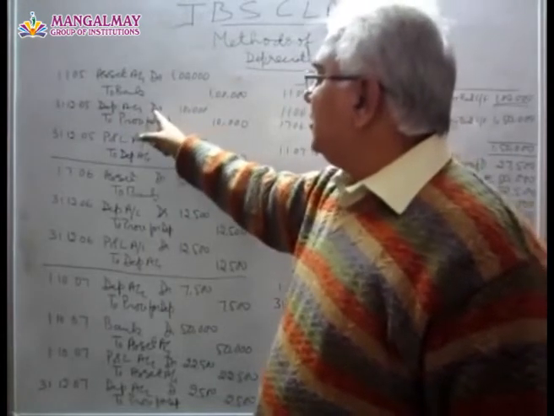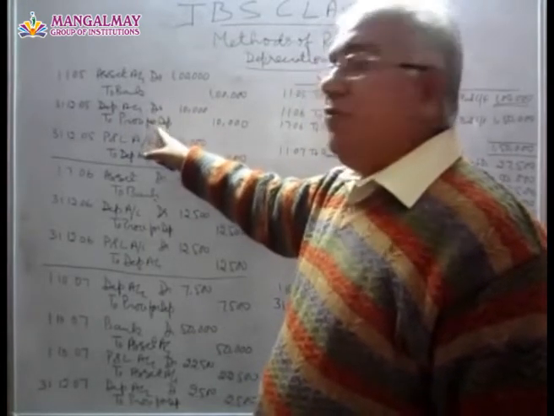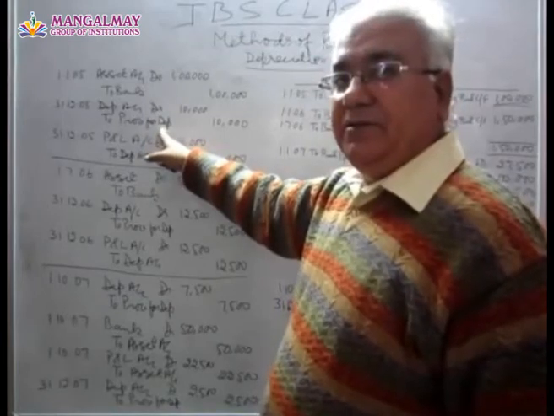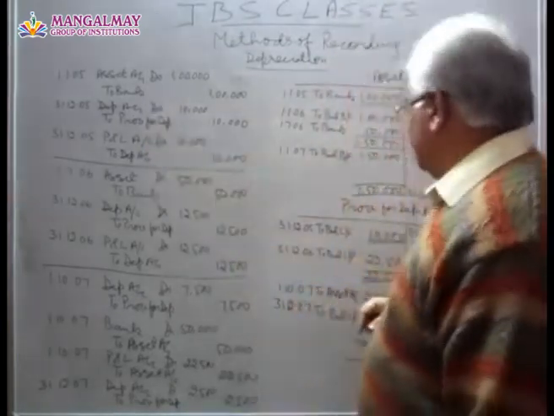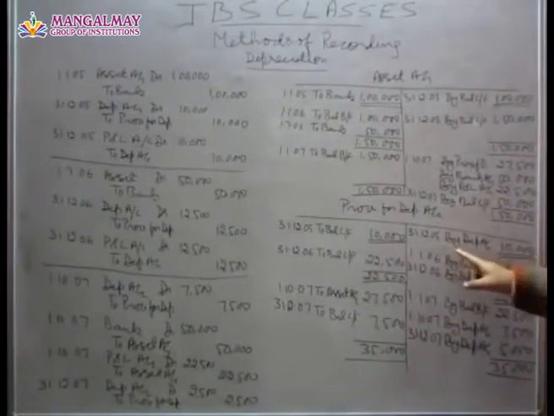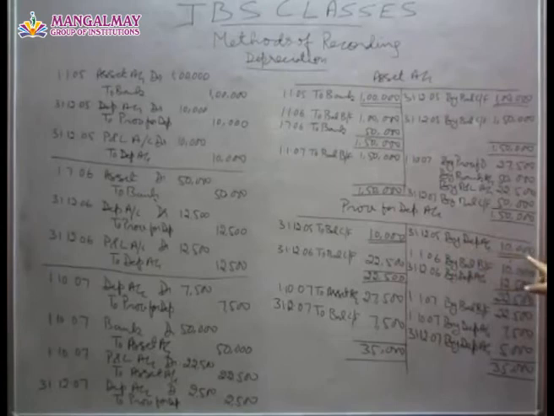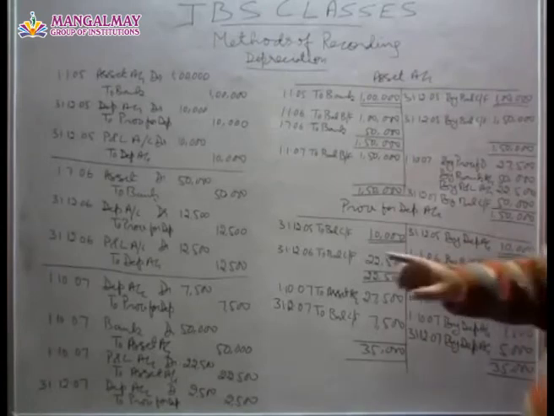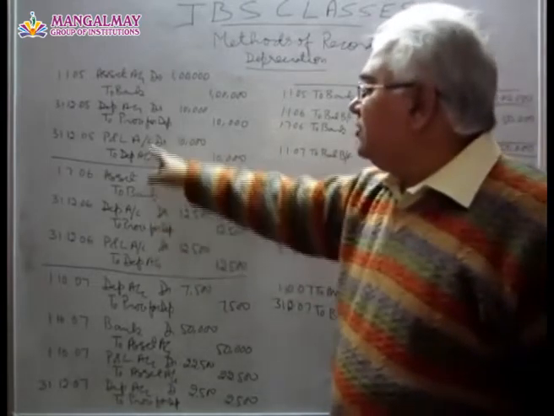The entry is depreciation account debited to provision for depreciation. Because of this, provision for depreciation account is being credited by depreciation account 10,000, and this is being written off to profit and loss account here.